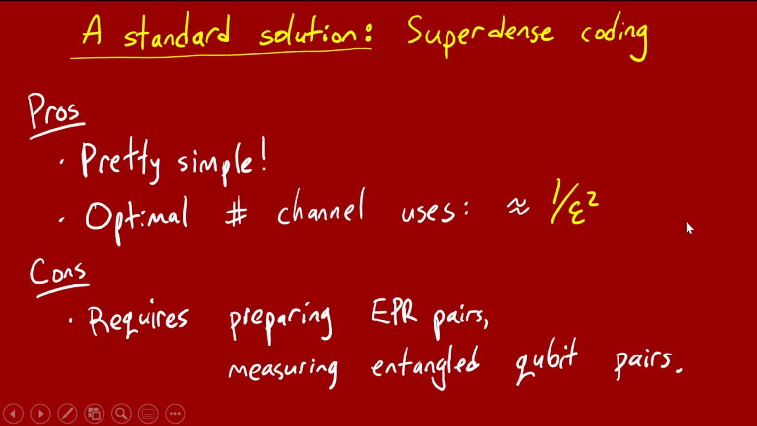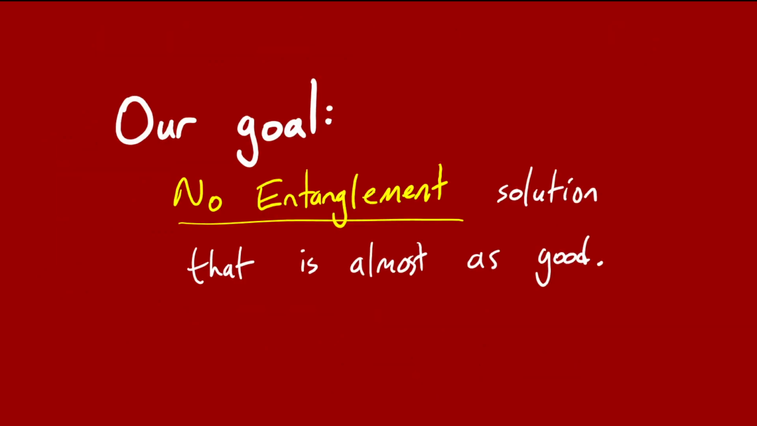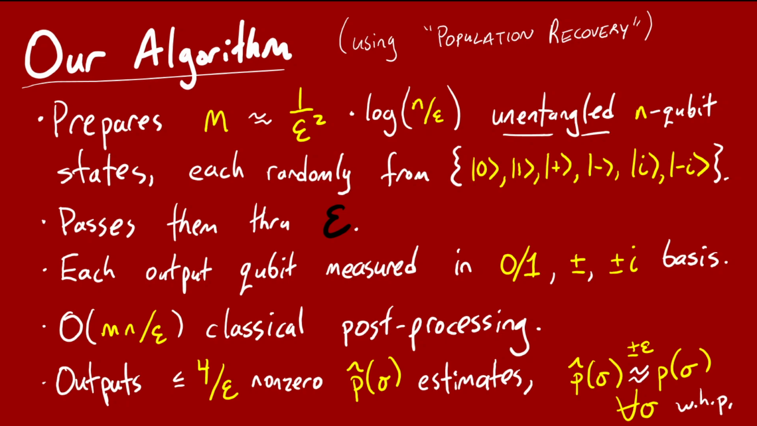In particular, it requires the ability to prepare EPR pairs, and lots of them. And it requires the ability to make these entangled measurements on qubit pairs. So our goal for this talk was to come up with another solution that used absolutely no entanglement at all, no entangled states or measurements or anything, yet which is hopefully almost as good. And we more or less succeeded. So I want to tell you the parameters of our algorithm. We came up with an algorithm that uses a tool from this area of learning theory called population recovery.